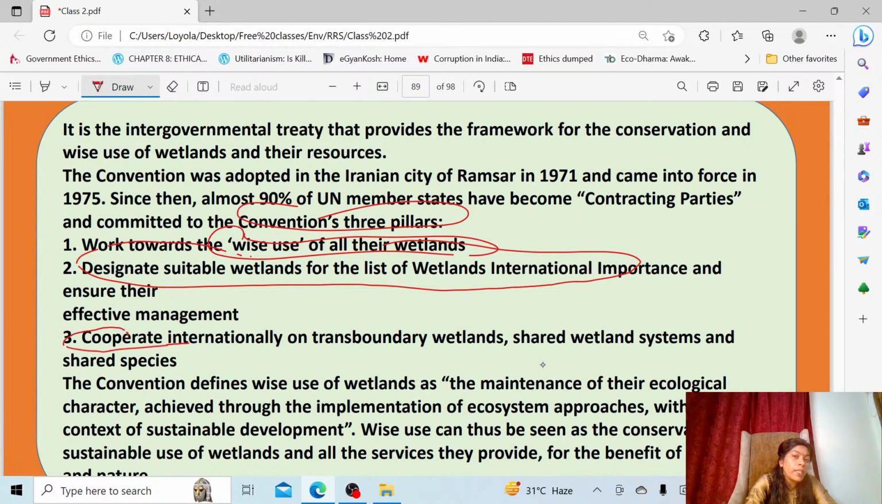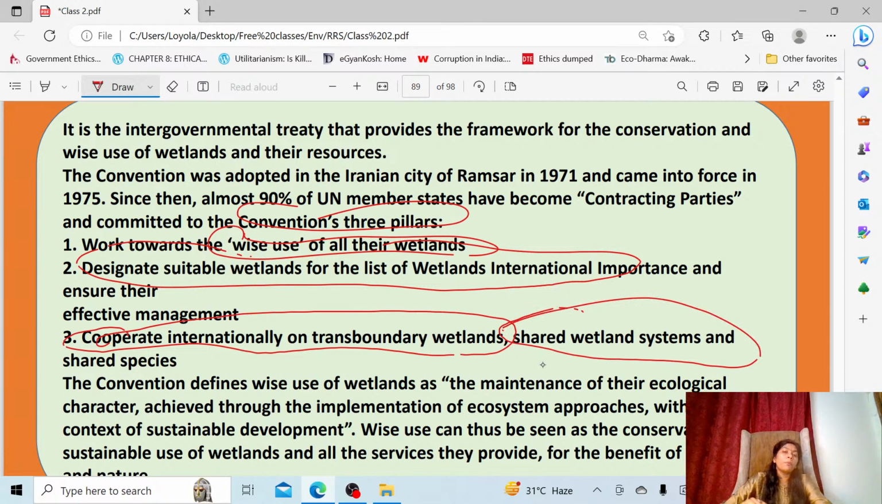And if there is any wetland located in a transboundary area, shared between countries, you have to completely cooperate in order to protect those wetlands. So there are 3 pillars under this convention, which is mainly there to conserve wetlands, use them sustainably, and stop the loss of wetlands. It puts 3 things in the forefront. One is the wise use of wetlands. Second is designating a wetland, adding it under the Ramsar list and protecting it. Third, cooperation between countries for wetlands located in transboundary areas.